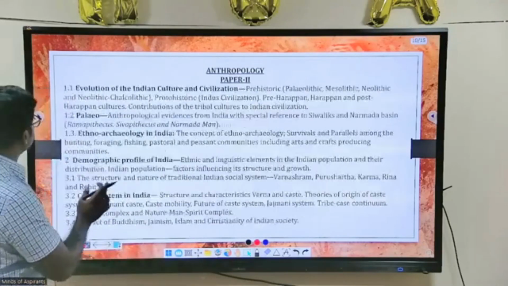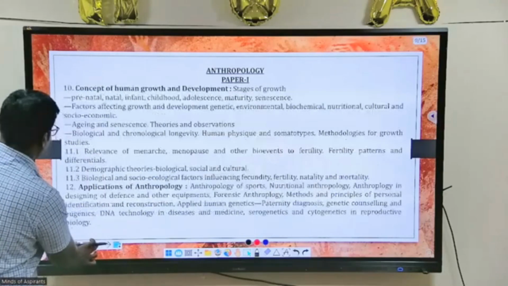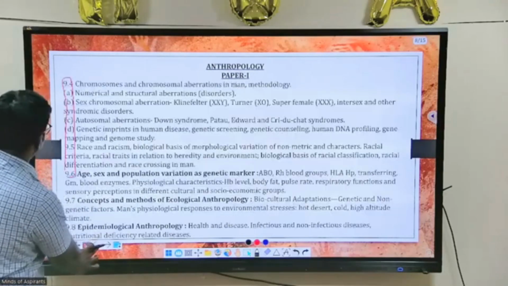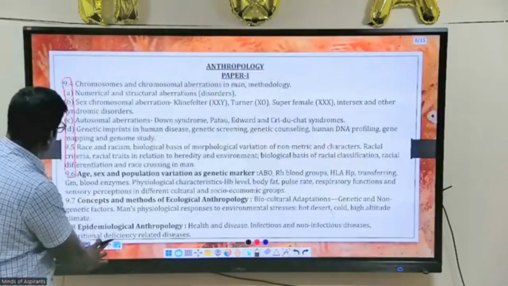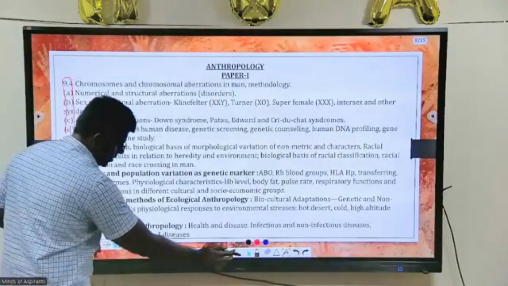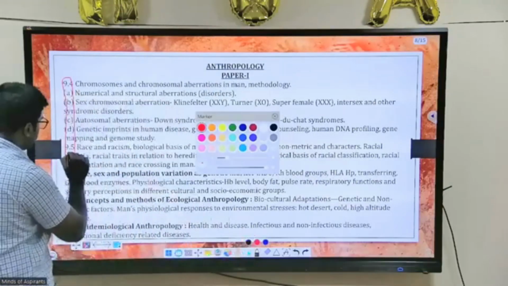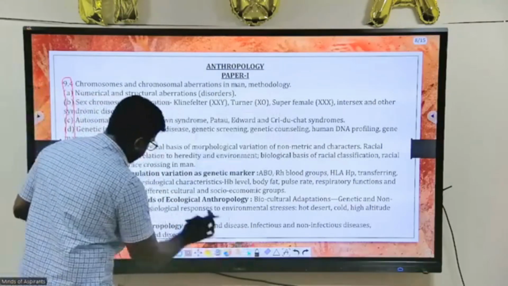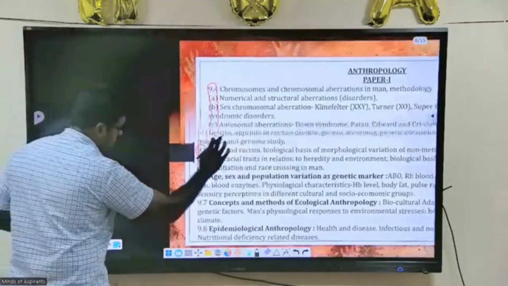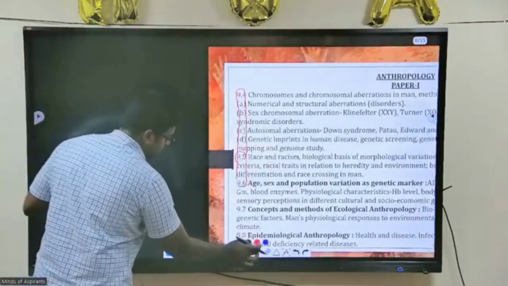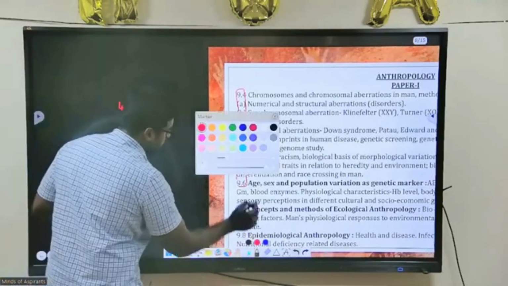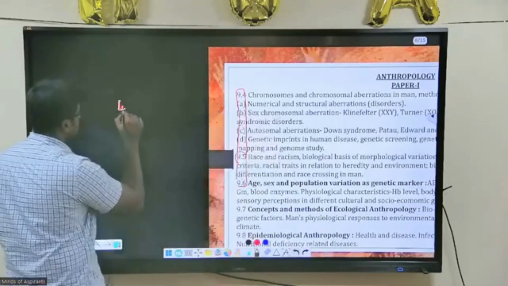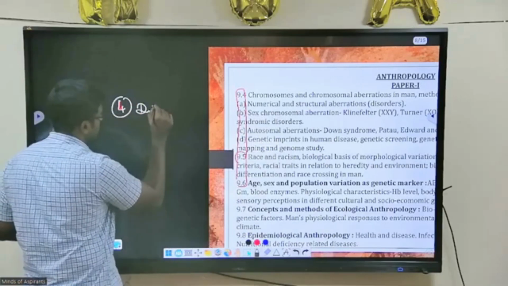In this, the next important part, I think one more slide is there. Okay, 9.6. So this is the part. Three parts I have said, which is the genetics part. The fourth, very important part in anthropology is about human differences.